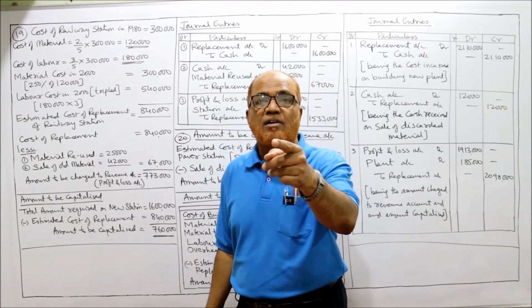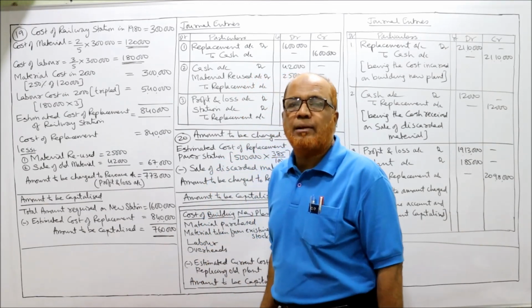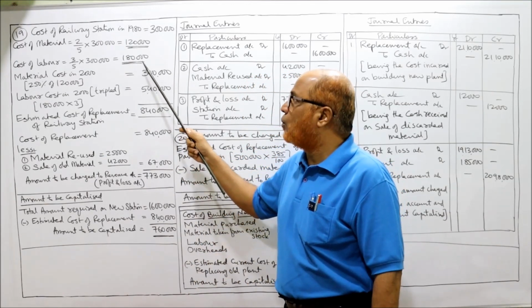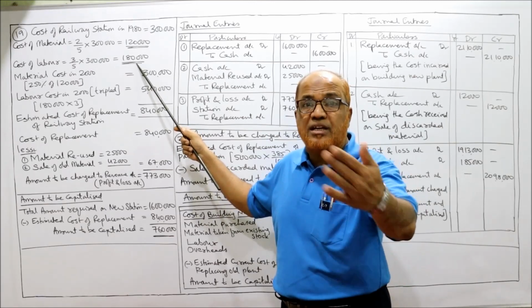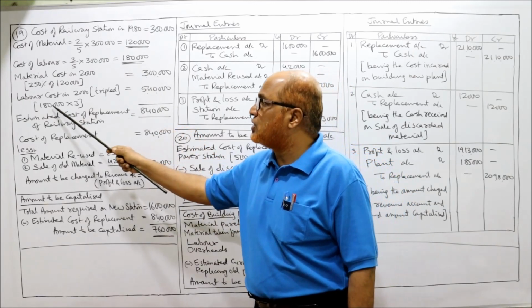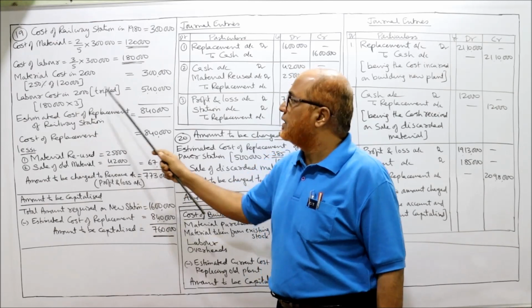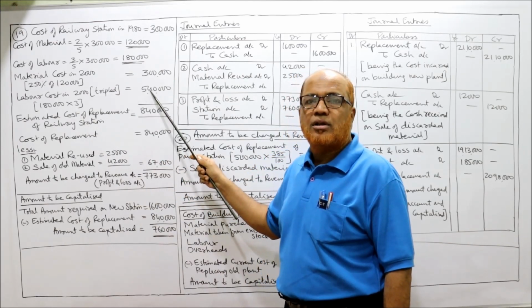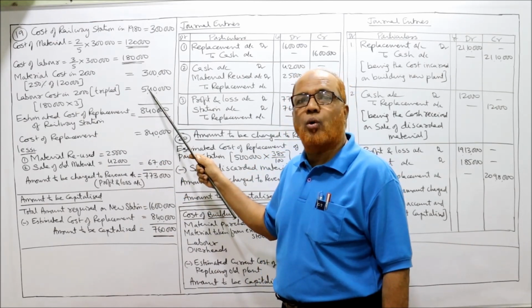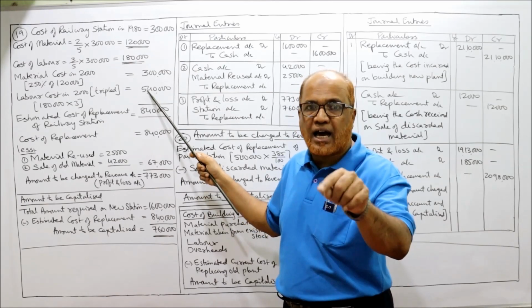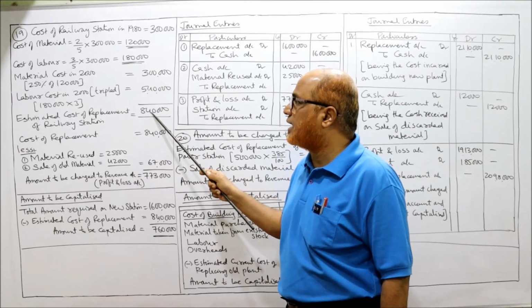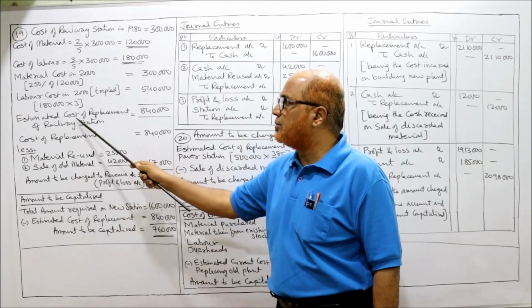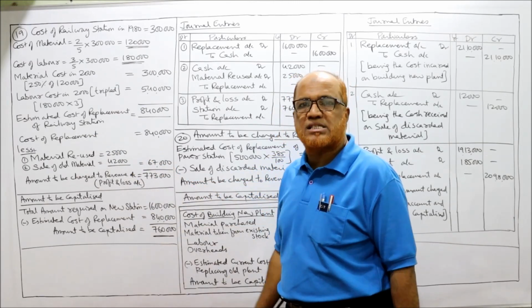And labor charges have tripled. How much were the labor charges incurred in 1980? 1,80,000. Now it has increased 3 times, so 1,80,000 into 3 will become 5,40,000. That means the replacement cost of the old station by new station at the current rates is 8,40,000. This is called the estimated cost of replacement of the old station.